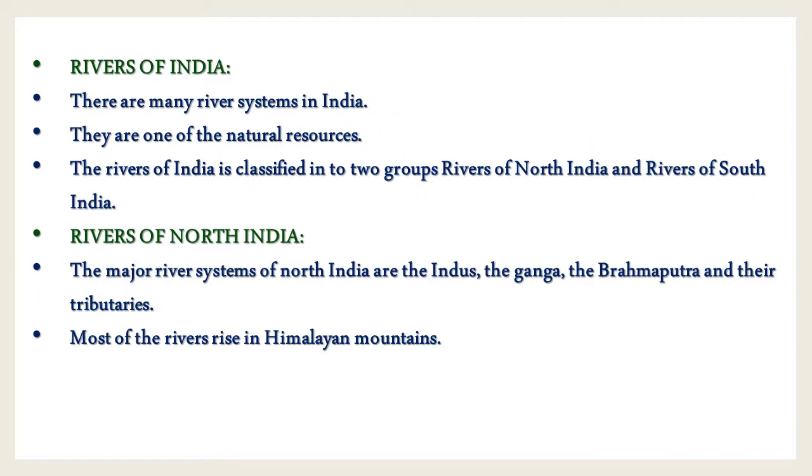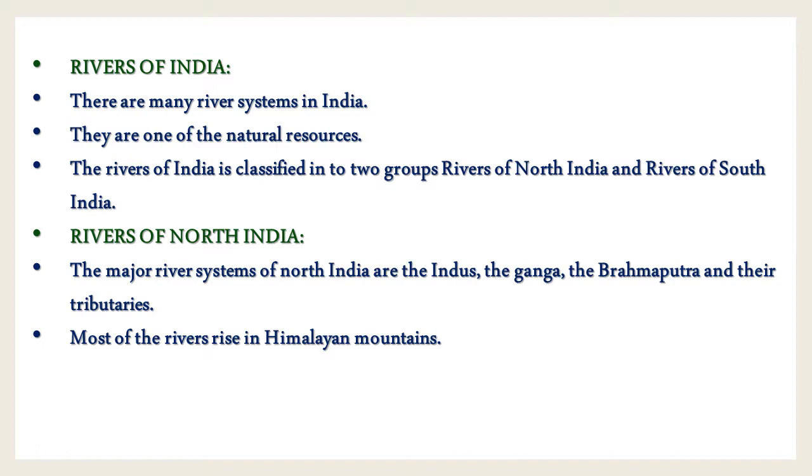Children, next is rivers of India. There are many river systems in India. They are one of the natural resources. There is diversity in their origin, direction of flowing and volume of water. Thus, the rivers of India can be classified into two groups, such as rivers of North India and rivers of South India. Let us discuss one by one. So first one is rivers of North India.